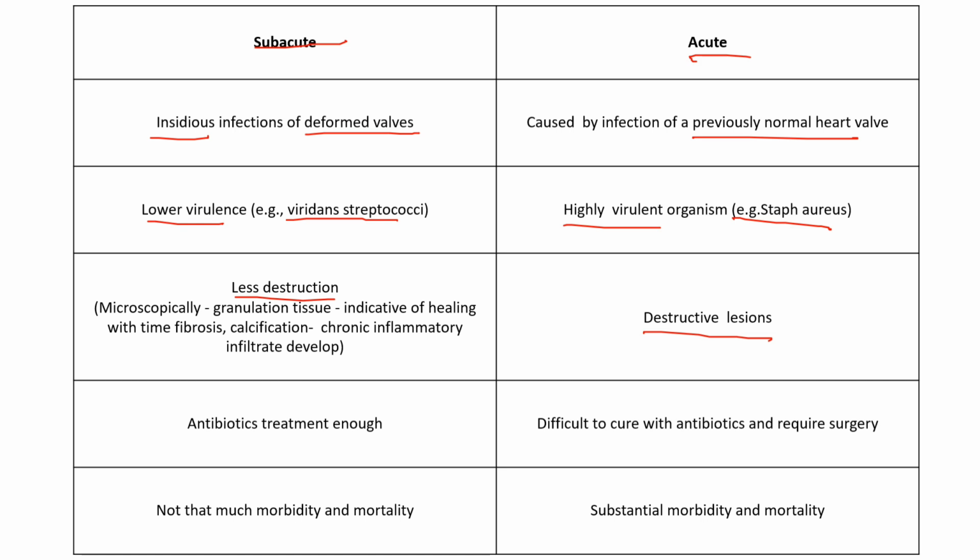Here you can see microscopically granulation tissue, indicating healing. With time, fibrosis occurs, calcification occurs, and chronic inflammatory infiltrate also develops. It is enough to treat it with antibiotics itself, but here antibiotics will not work. Here it requires surgery. The morbidity and mortality here is low, but here morbidity and mortality is high.